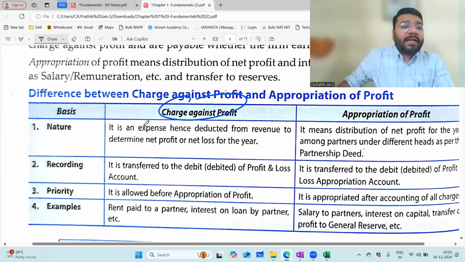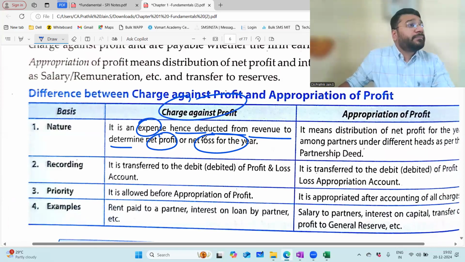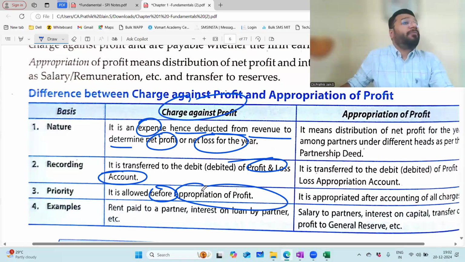Charge against profit. It is an expense, hence deducted from the revenue to determine the net profit or net loss for the year. All the charge against profit items are transferred either to the trading account or the P&L account. P&L account is a stage before appropriation of profit.